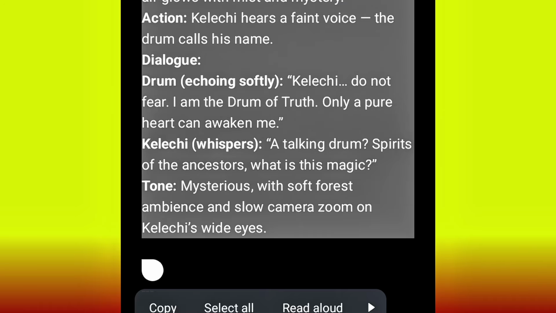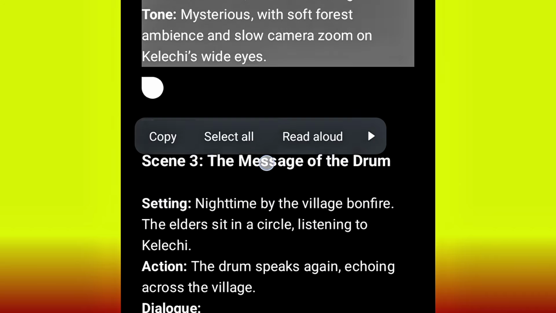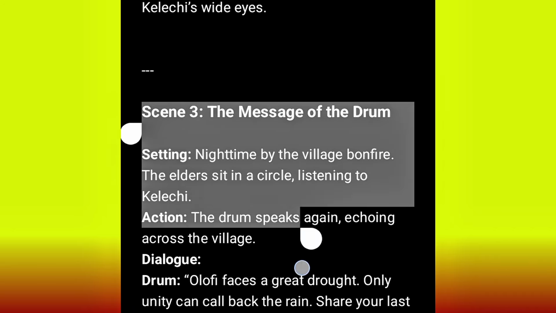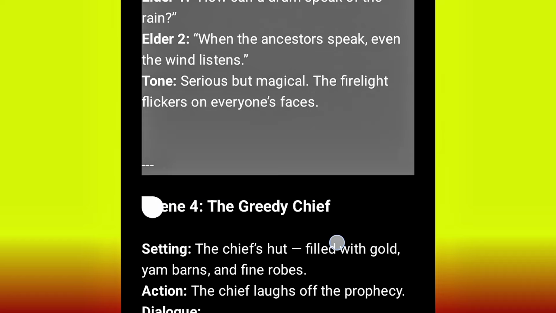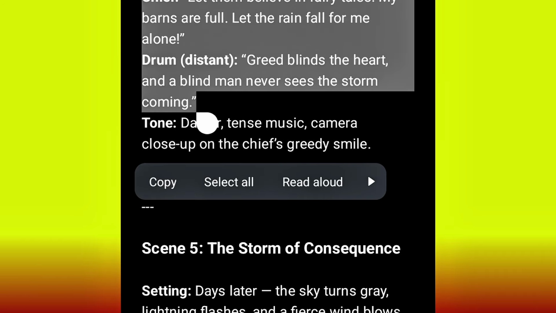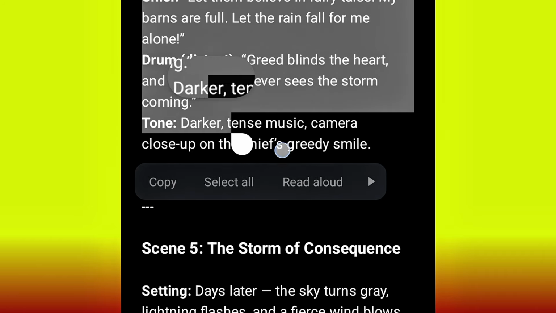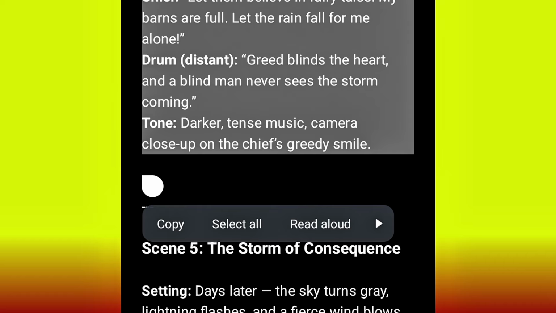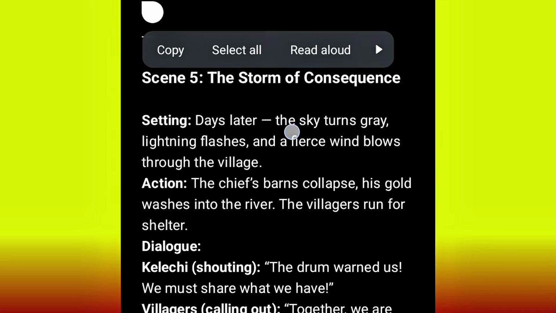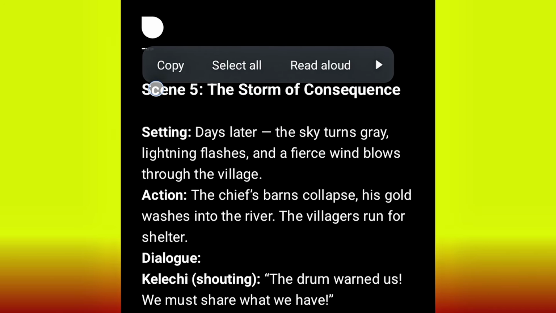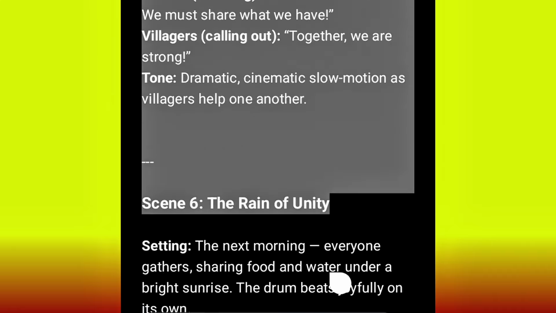Okay, you see that I'm copying scene 1 and 2, I'm merging everything together. I'm copying 3 and 4, and then 5 and 6, and then I head over to OpenAI Sora 2 and paste it like that. This can never happen on Google VEO3. You see the way I copied 5 and 6.